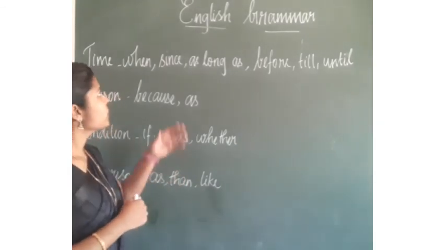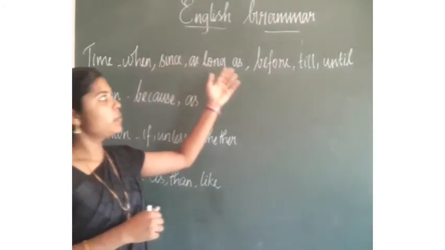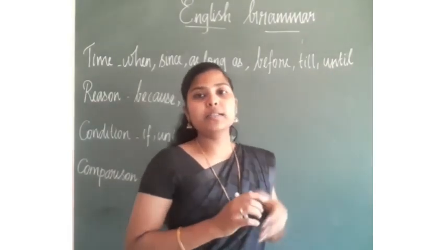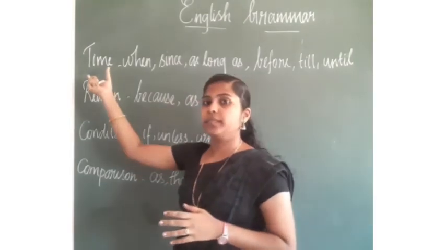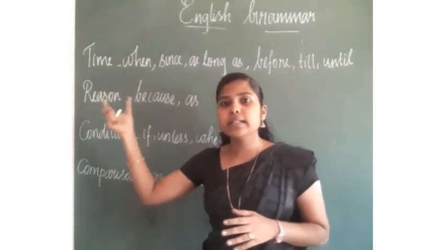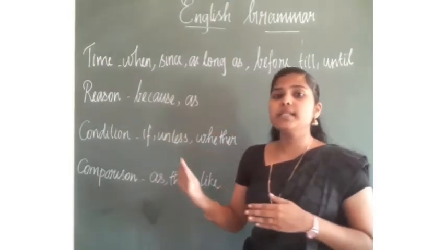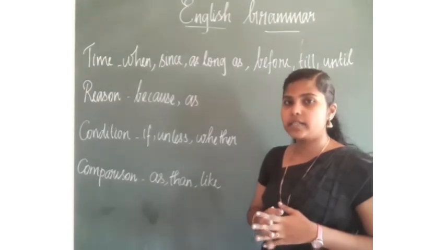There are many other subordinating conjunctions which indicate time. This helps to connect the clauses. Okay, and the sentence also changes into a complex sentence if we use a subordinating conjunction.